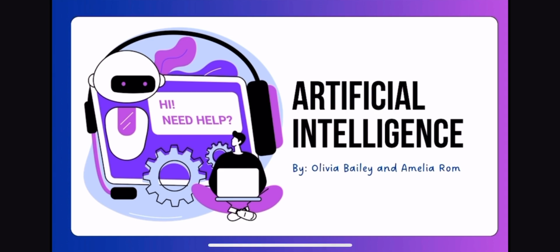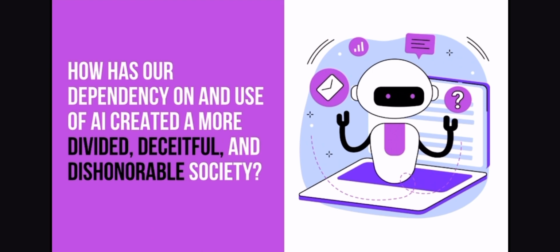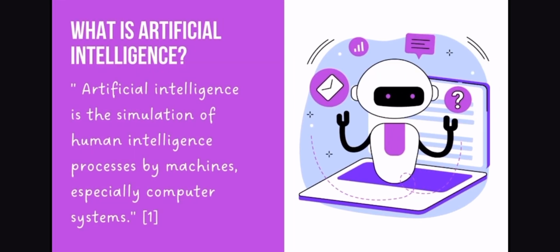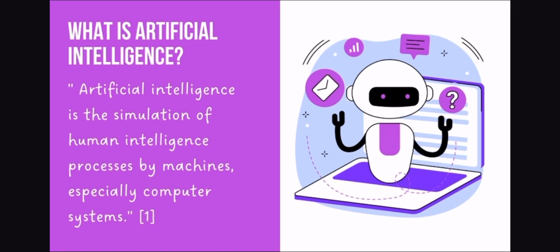This is our project on artificial intelligence. How has our dependency on and use of AI created a more divided, deceitful, and dishonorable society? Firstly, what is artificial intelligence? Artificial intelligence is the simulation of human intelligence processes by machines, especially computer systems.